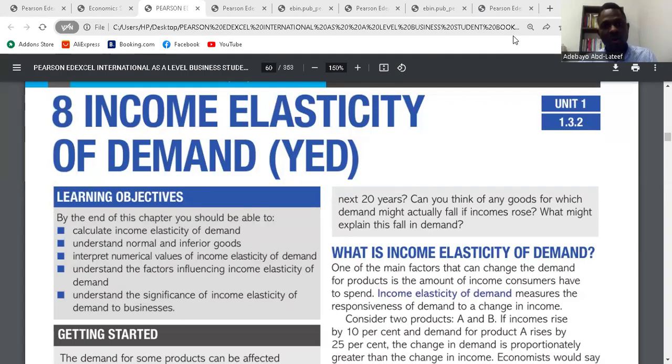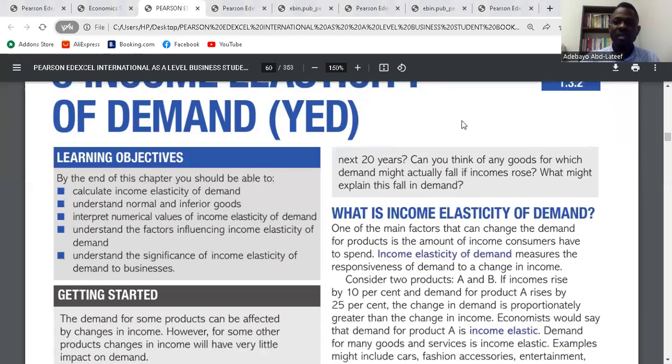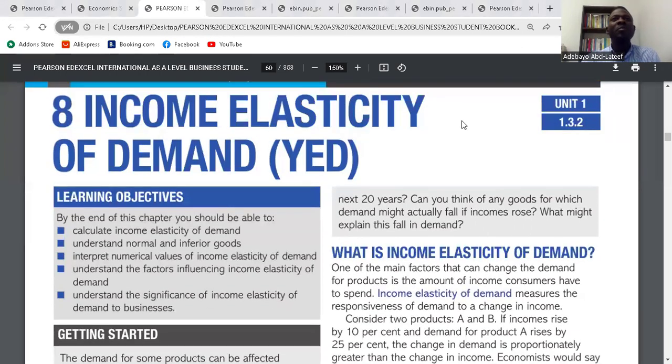Go to chapter 8, income elasticity of demand. So when we talk about income elasticity of demand, income itself means the amount of money an individual makes over a period of time. So that means income can be one of the factors that determines the quantity demanded of a product. So it becomes a factor.